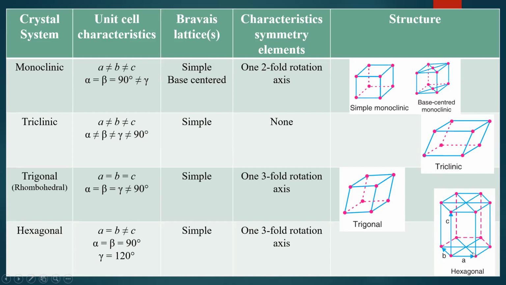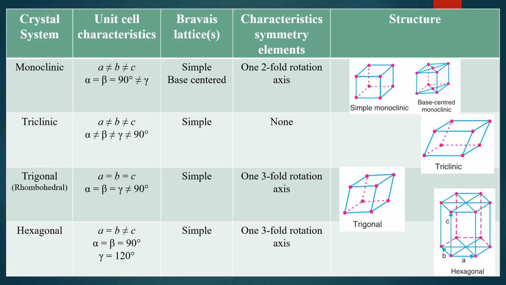This hexagonal crystal system is one of the most commonly observed crystal systems in nature. Most elements occur in hexagonal crystal systems, because in the hexagonal crystal system the packing fraction is the highest. That means the density of the arrangement of atoms is going to be highest in hexagonal.